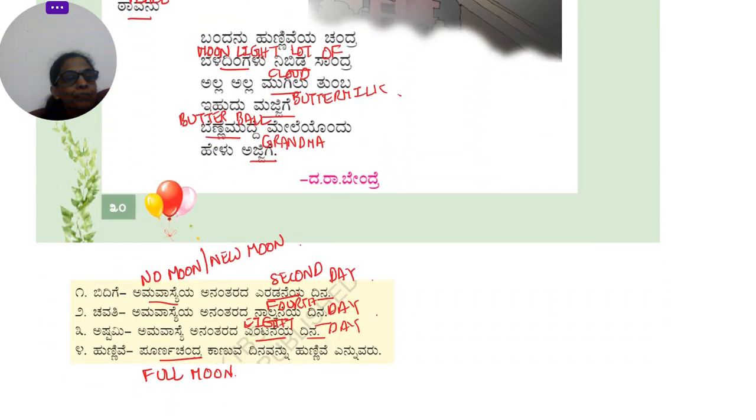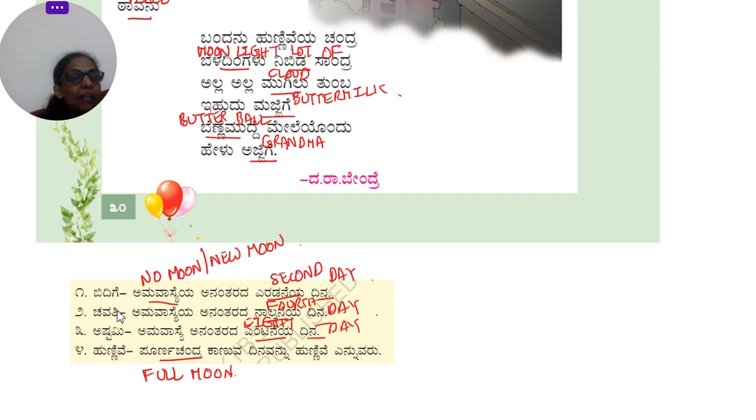So this poem talks about the different phases of the moon. We know that sometimes there is no moon, then there is full moon, there is crescent moon, there is half moon, right? The moon has a lot of phases. So this poem expresses the poet's imagination. How does he imagine the moon to look in each phase? Before that, you need to understand the meaning of these words.